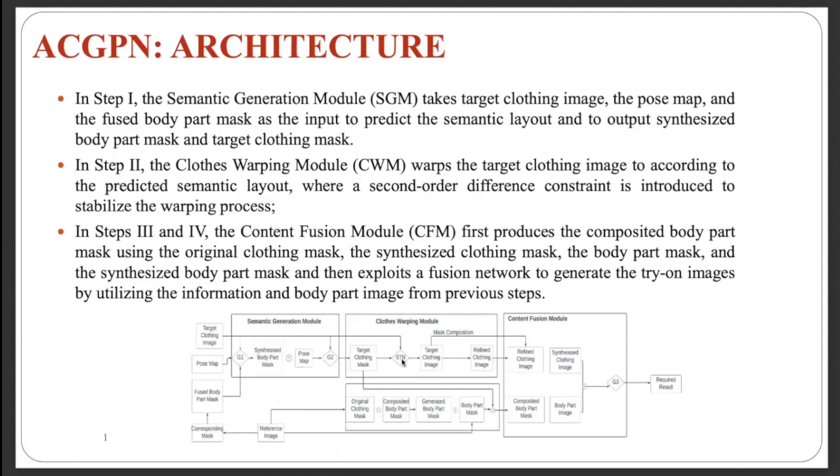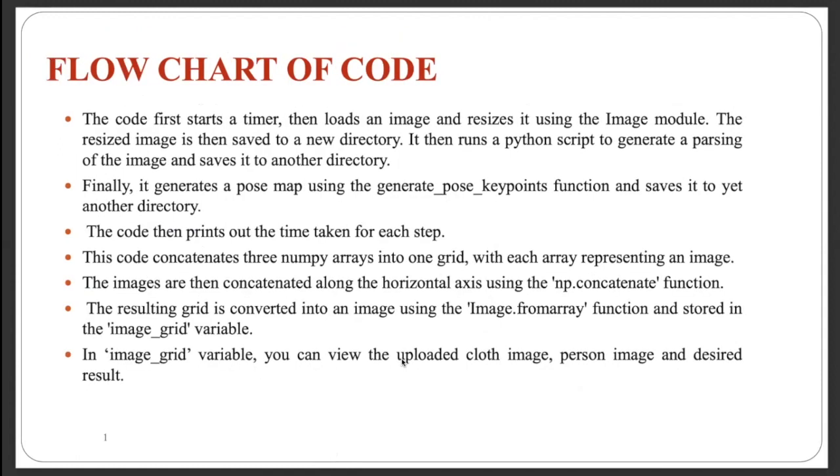Okay, now let us see the working model. In the working model, predefined libraries are imported, and ACGPN and checkpoints are unzipped to predict better results. The Viton dataset has been used. On uploading the clothes and person image, pre-processing is done, images are resized, and then parsing of the person image is generated. Also, the pose map from the person's image is obtained. At last, try-on is done and returns the try-on image with the background added back on the person's image. The live working demonstration on Google Colab is as shown.